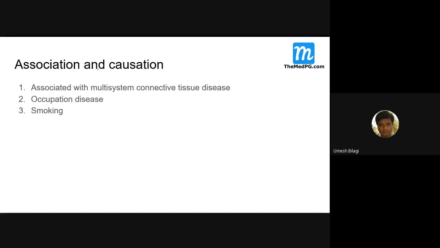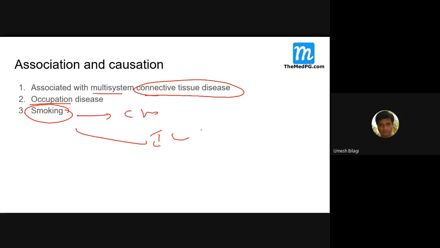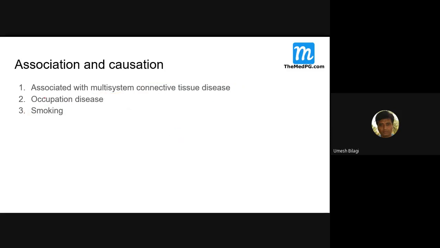Then association and causation, same. It could be multisystemic, associated with connective tissue disorders, occupational, and here smoking. Smoking doesn't only cause chronic bronchitis; it can also cause ILD. There is something called respiratory bronchiolitis, a special type of smoking-induced ILD, I'll come to that. So it can associate with other things also.